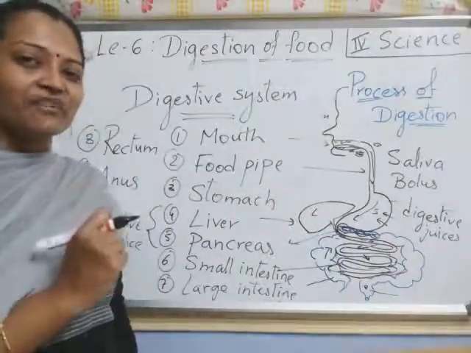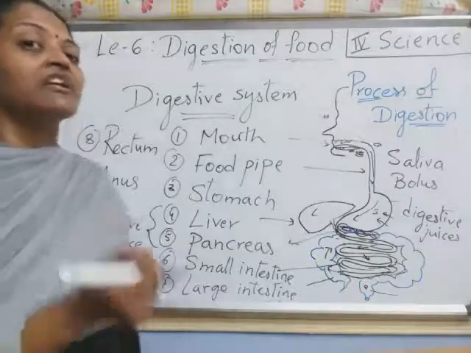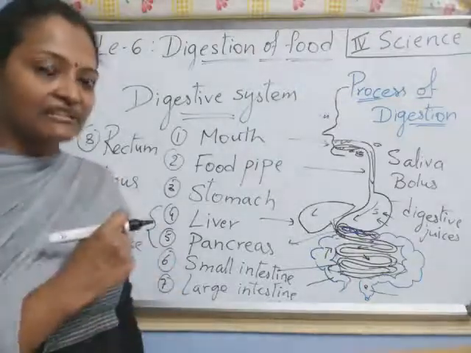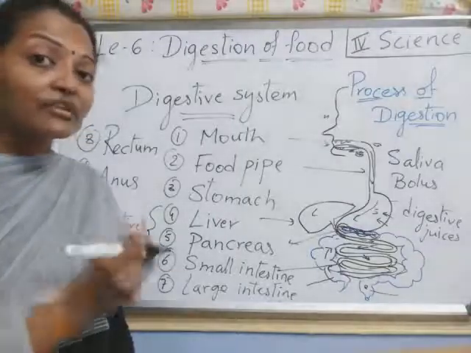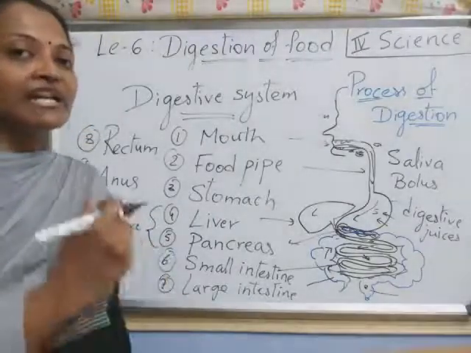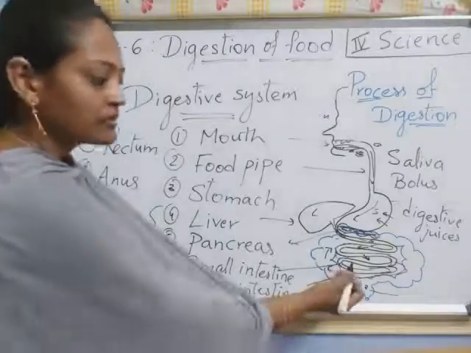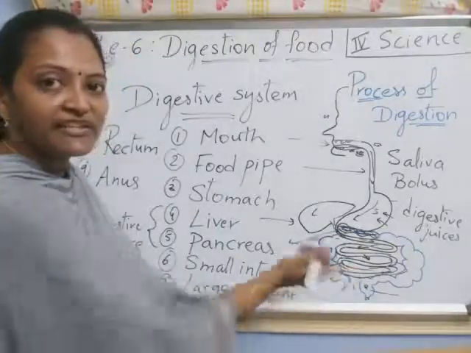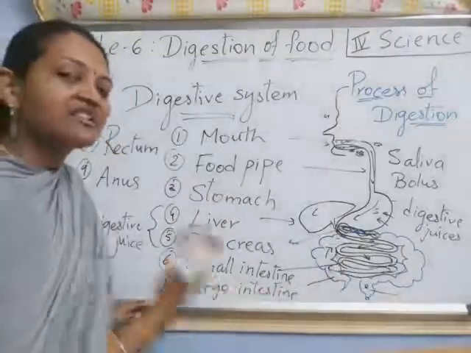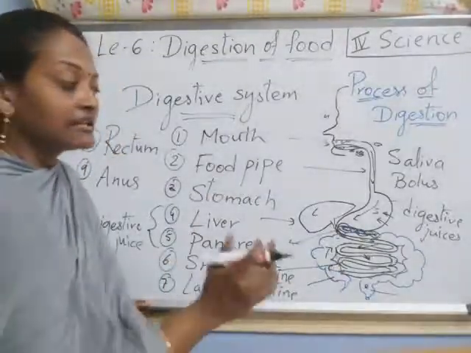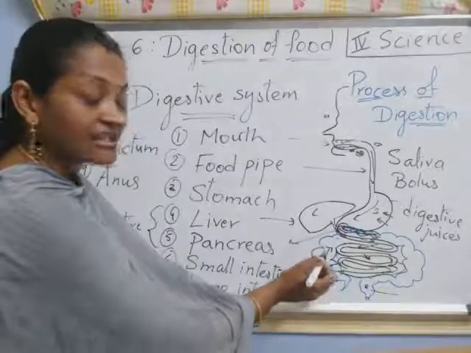Whenever we eat food, those enter the blood as nutrients, and then we get energy. So from the small intestine only, nutrients enter into the blood, and whatever is not at all digested, that undigested food enters into the large intestine.